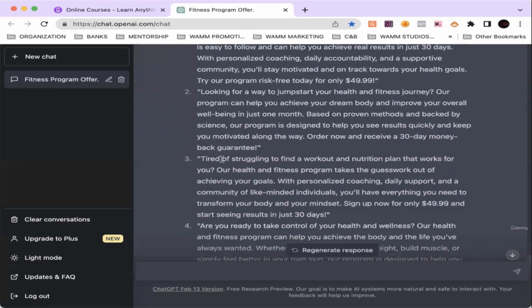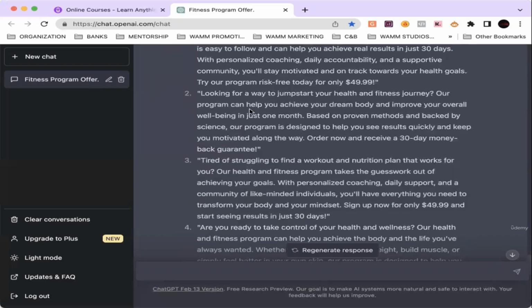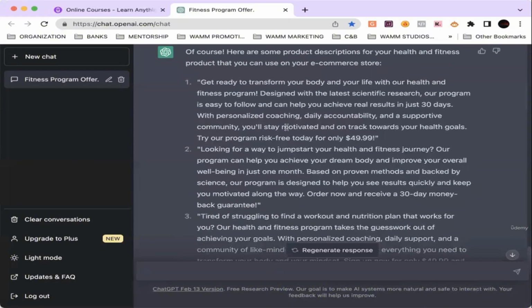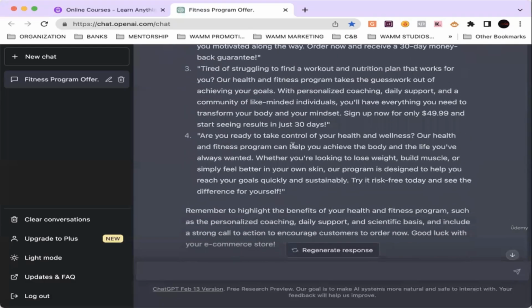What else has it got for us? Looking for a way to jumpstart your health and fitness journey? Our program can help you achieve your dream body and improve your overall well-being in just 1 month. Based on proven methods and backed by science, our program is designed to help you see results quickly and keep you motivated along the way. Order now and receive a 30-day money back guarantee. I cannot talk today, guys. All right, another one. It gave us 4 total.